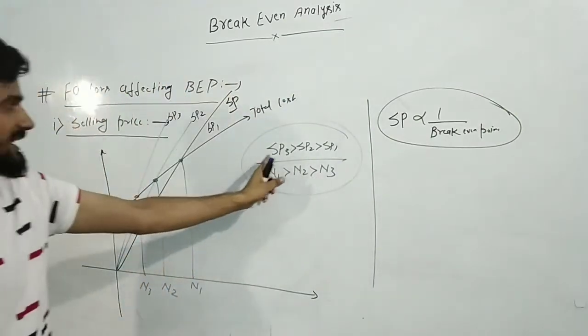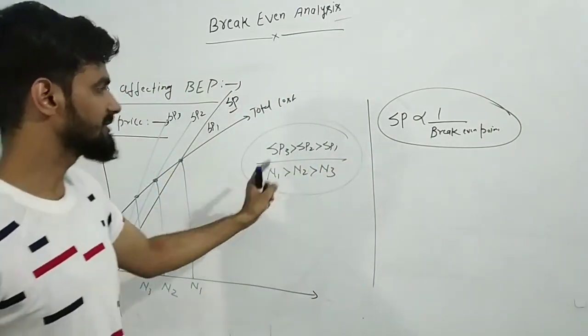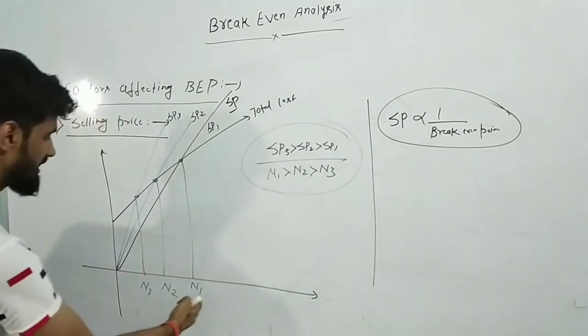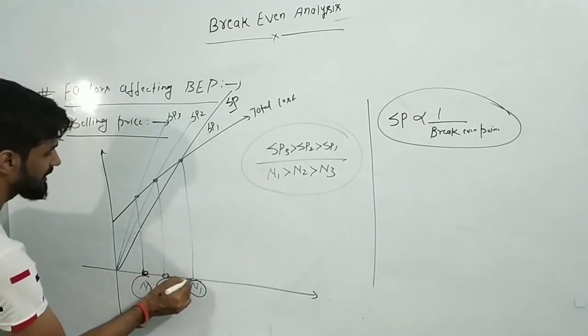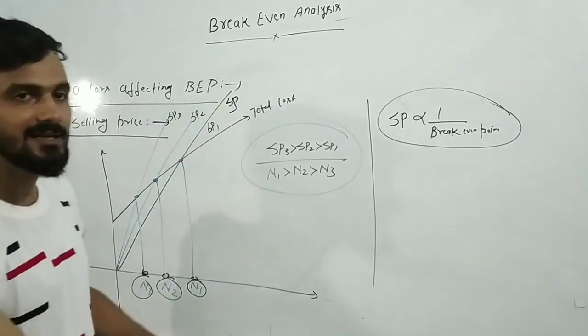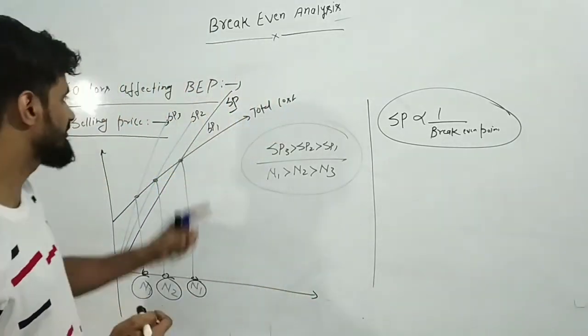If you increase the selling price, then your break-even point will shift towards the minimum value, as I have shown you in the graph. Okay, so N1, N2, N3. This was the factor that is going to affect your break-even point. That was the first topic.